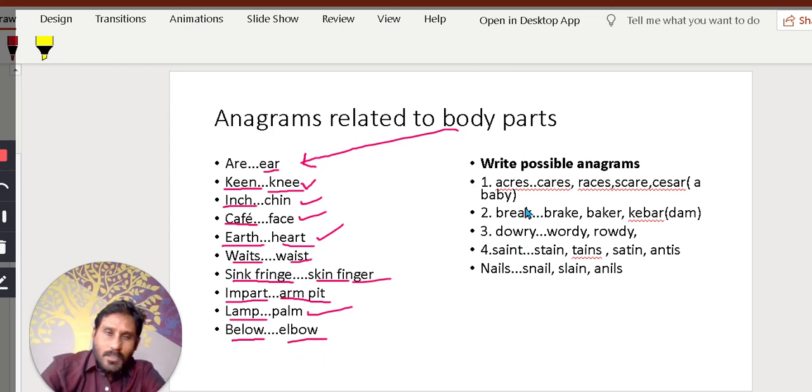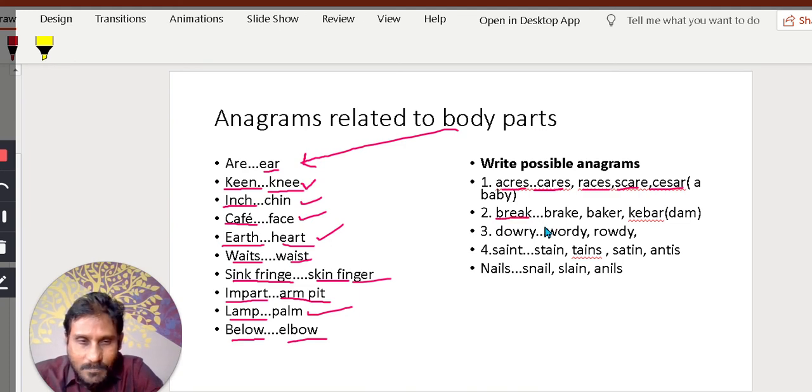And write possible anagrams. One word is given. From the word you have to form as many as you can. For example, acres, acres of land you say. Cares, races, scare, Caesar. Caesar is a baby in another language. Break. Break something. Breaking means making into pieces. Here break means it's the noun, the break of a vehicle, something.